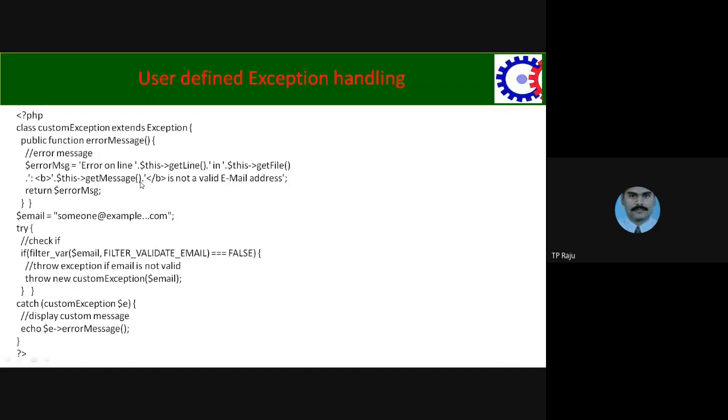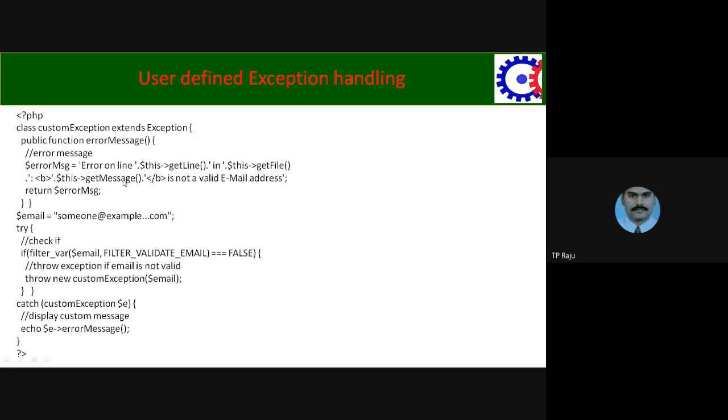The getMessage function shows the error message. It means we are displaying the message like inbuilt messages. In that manner, we are trying to show the message. It shows, for example, "Error on line 2 in user exception.php".